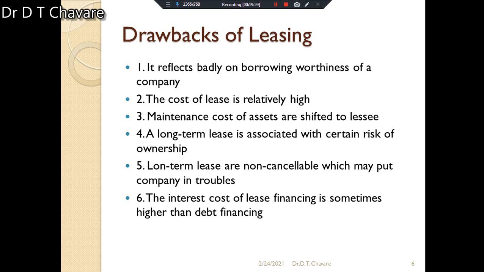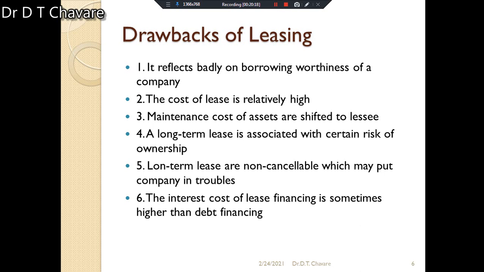Then another drawback is that the cost of lease is relatively high. Such cost is definitely higher than the others. Then the maintenance cost of the assets is shifted to the lessee. Definitely, the maintenance cost of the assets is shifted to leasing.